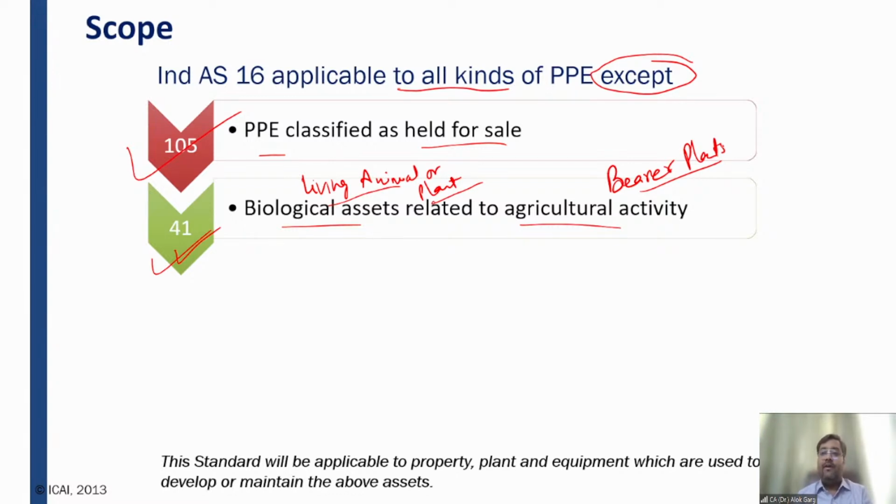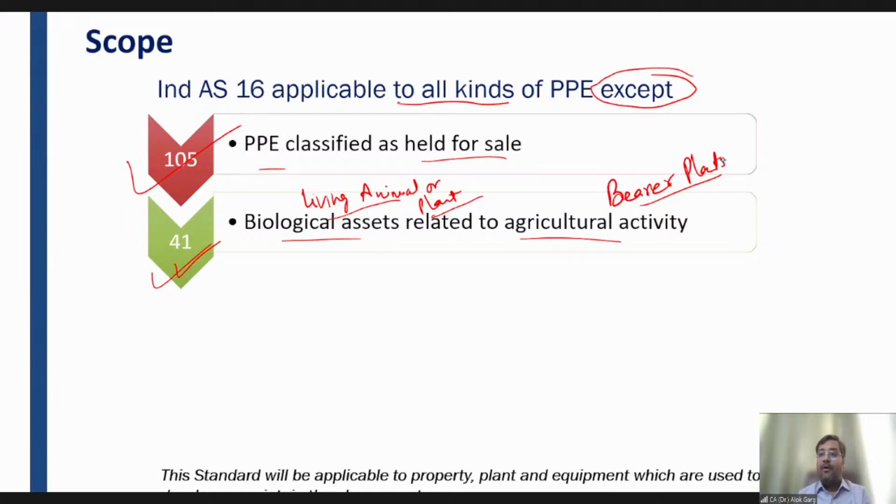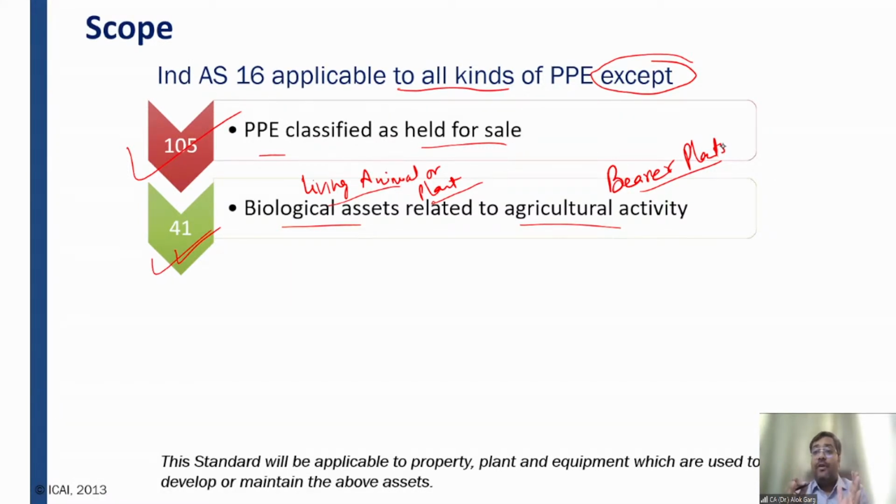Can you give me an example of a plant which produces fruits for more than 1 year? Of course, there are a lot of examples. Radhika is saying mango tree. You're right, Radhika. So mango tree is a bearer plant. Why? Mango tree produces mangoes for more than 1 year. Coconut tree produces coconut for more than 1 year. Tea tree, coffee tree. These are 100 years old trees, right? So this tea tree, coffee tree bears agriculture produce, tea and coffee, for more than 1 year. So these plants are known as bearer plants, and bearer plants are covered under Ind AS 16.